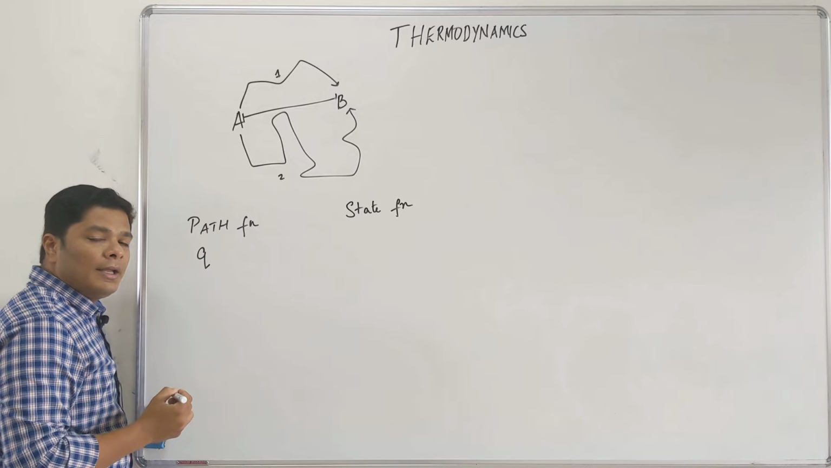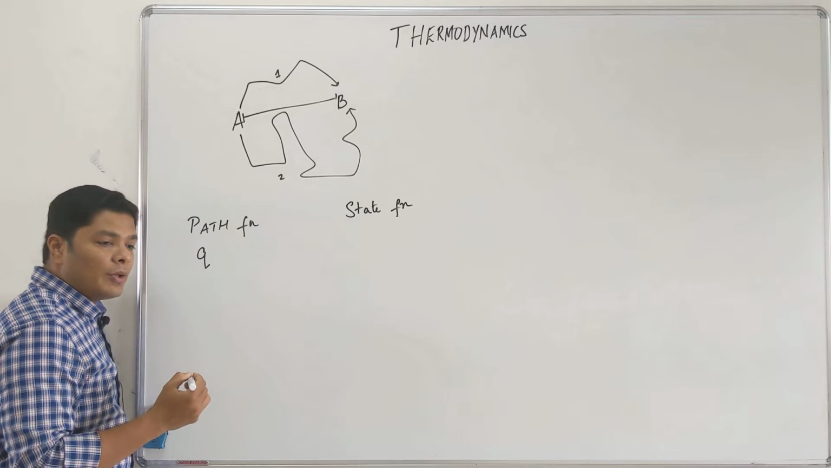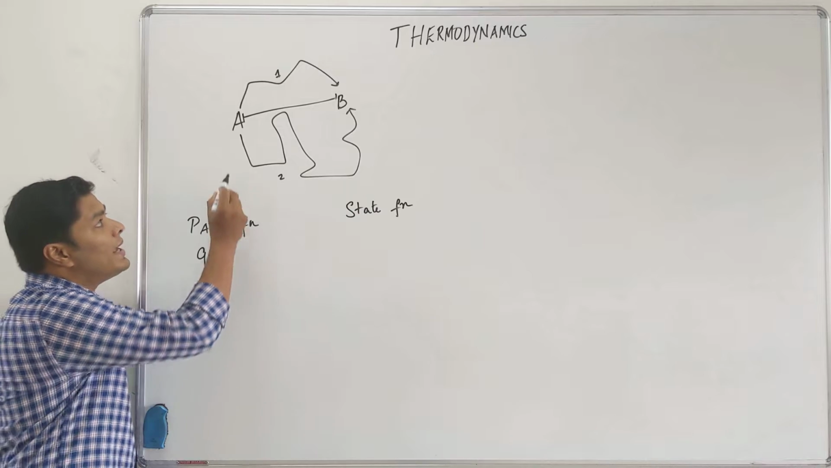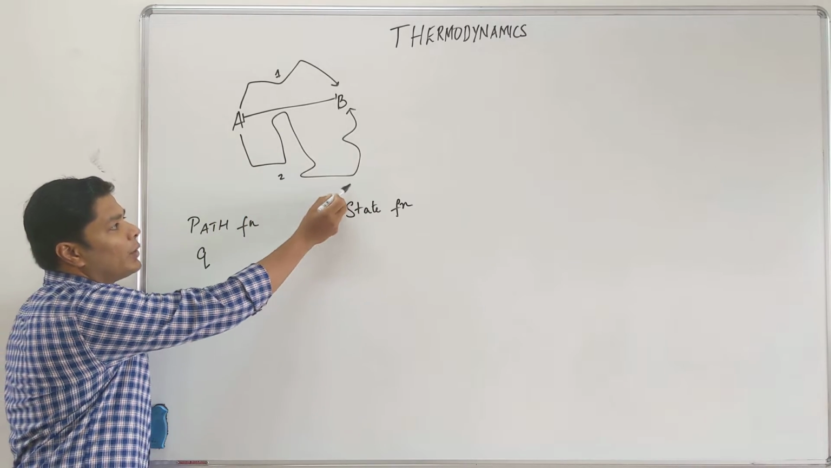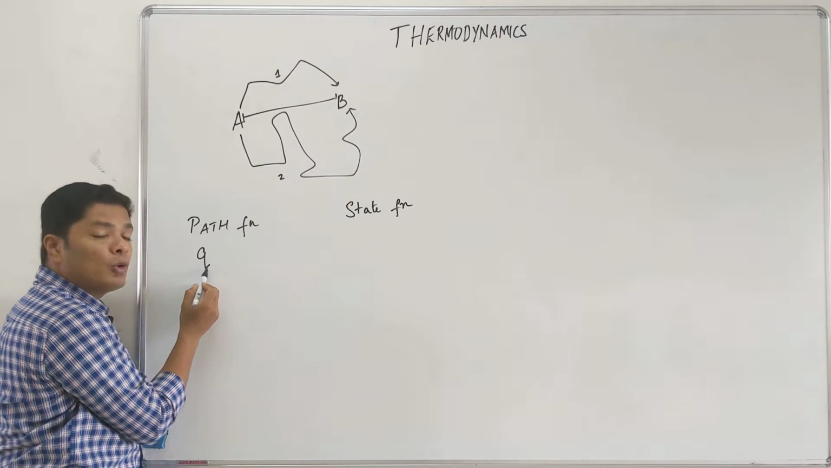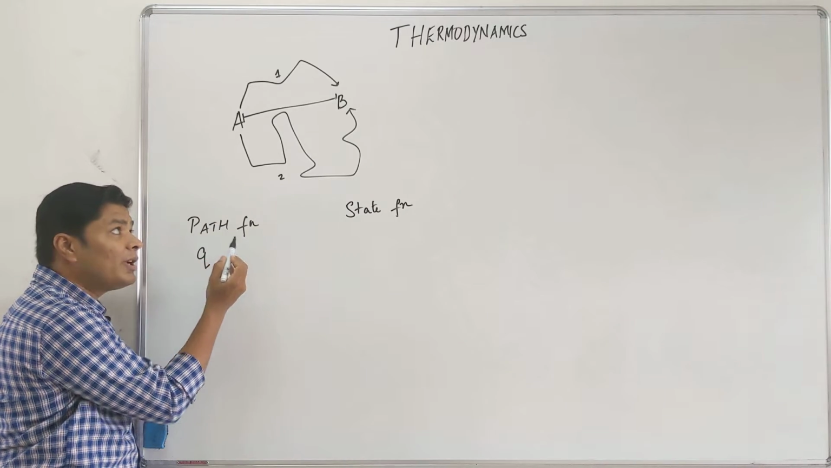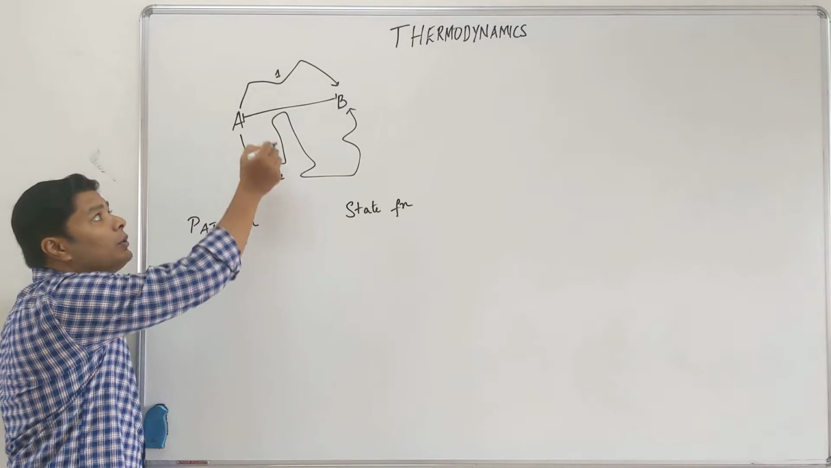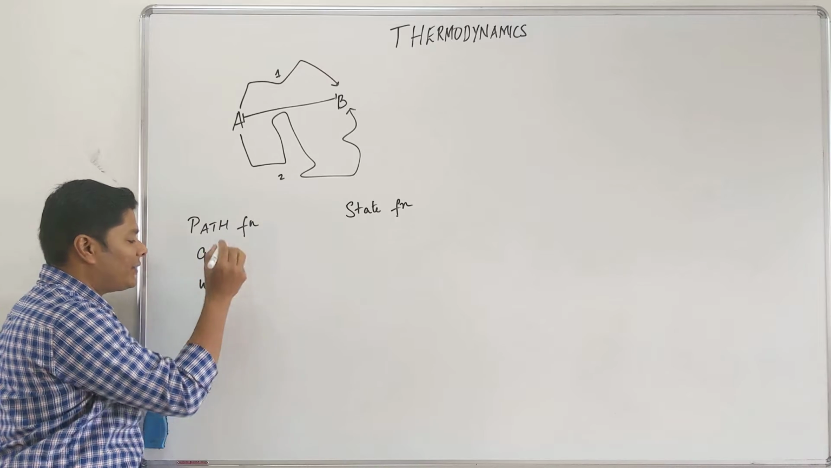Next is looking into how much work you have done. In this one I have done a lot of work. I have spent the most amount of calories and I spent a lot of work. So the work you do here and here will be different. So work is a path function.